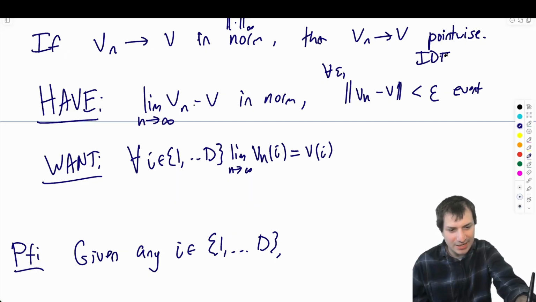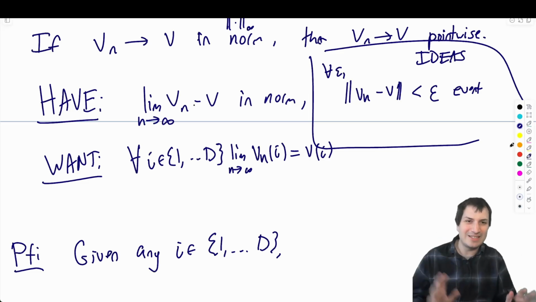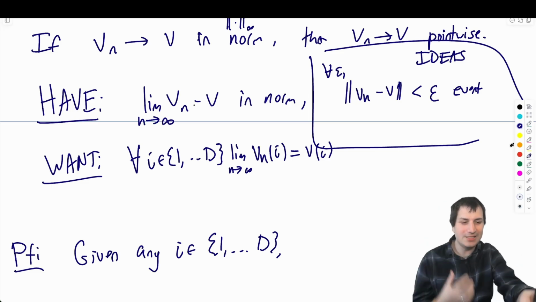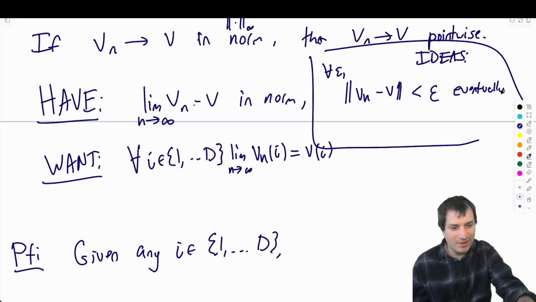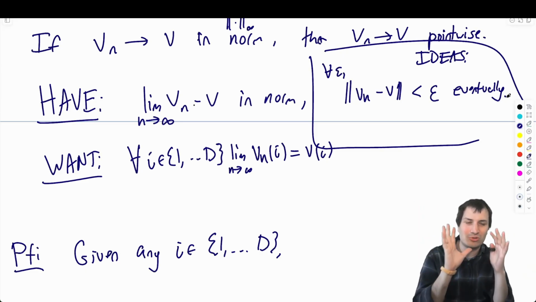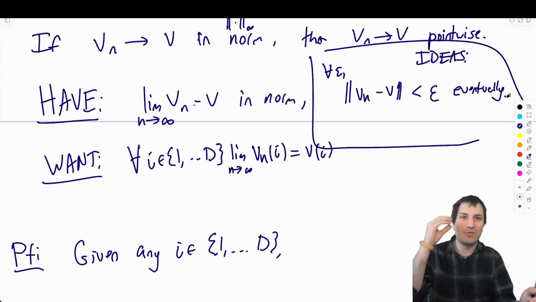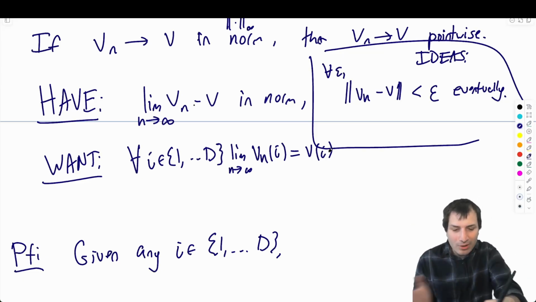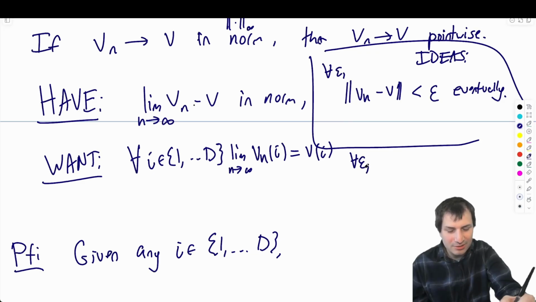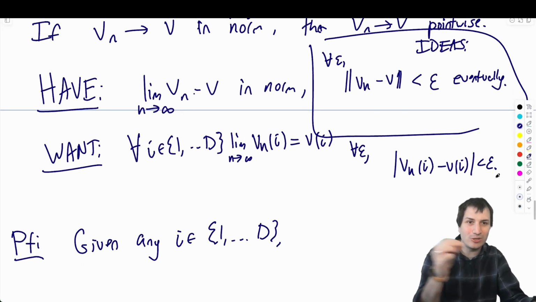And then again, this is ideas. In ideas land, I don't have to be precise. I don't have to write for all or there exists and all that. I just have that in my head, in my ideas, and that's included in the word eventually. Then when I translate it into my proof, I'll have to take eventually and convert it into there exists and so on. Okay, so the norm of vn minus v is less than epsilon eventually. And what I want to show is, for all epsilon, that the absolute value of vn of i minus vi is less than epsilon, right? So some particular entry is less than epsilon.